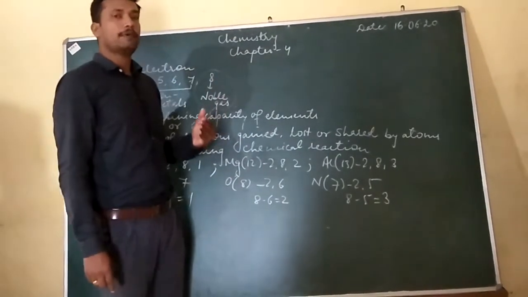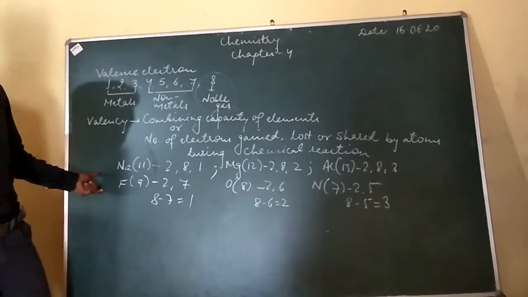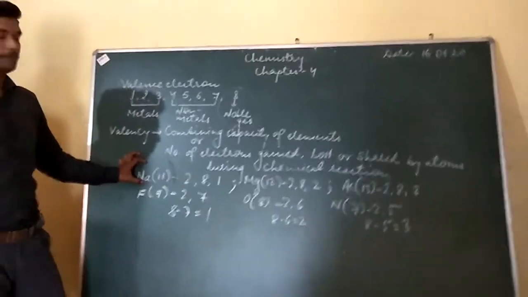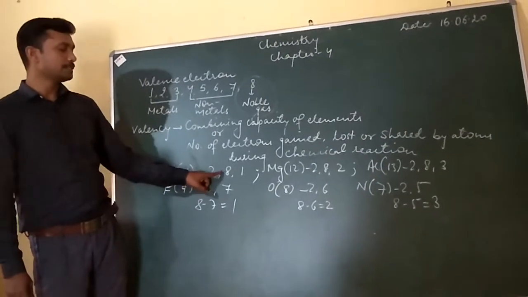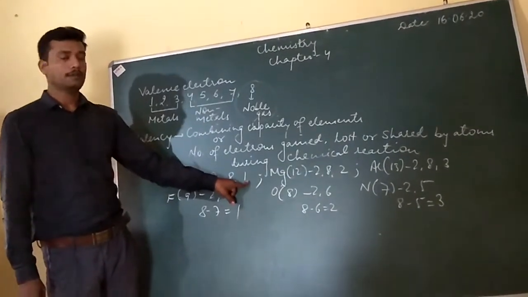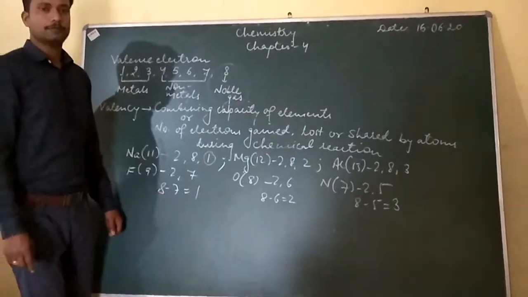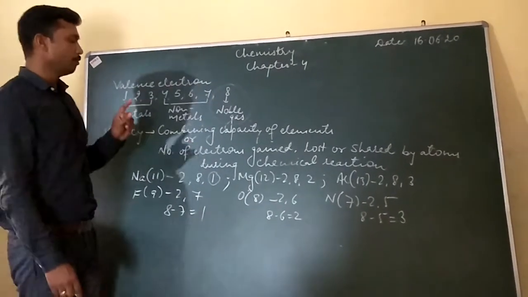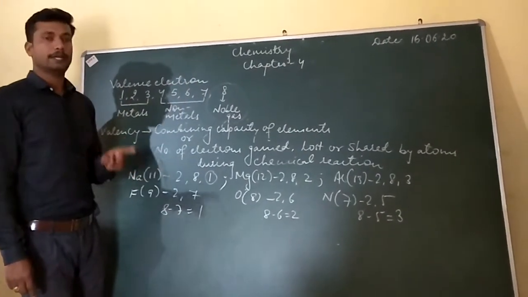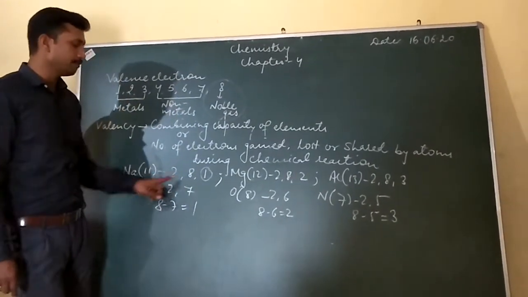And to determine the valency of an atom, we have some examples. For example, sodium with atomic number 11, whose electronic configuration is 2, 8, 1. You can see 1 is the valence electron, and all the elements with 1 as the valence electron will lose that very number of electrons, that is 1 electron will be lost, and so the valency will be 1 itself.